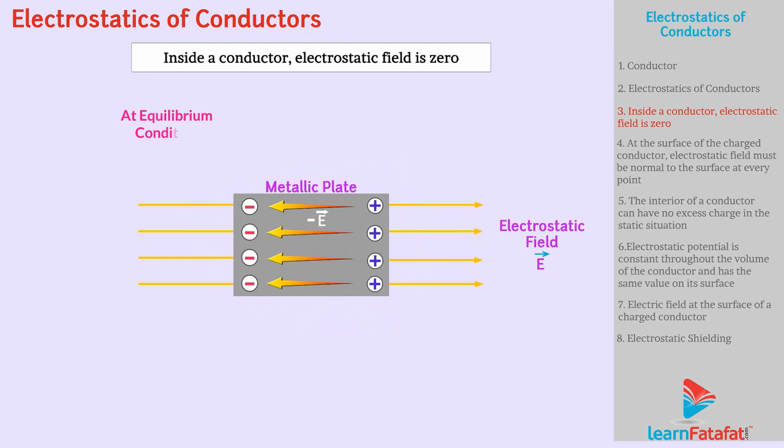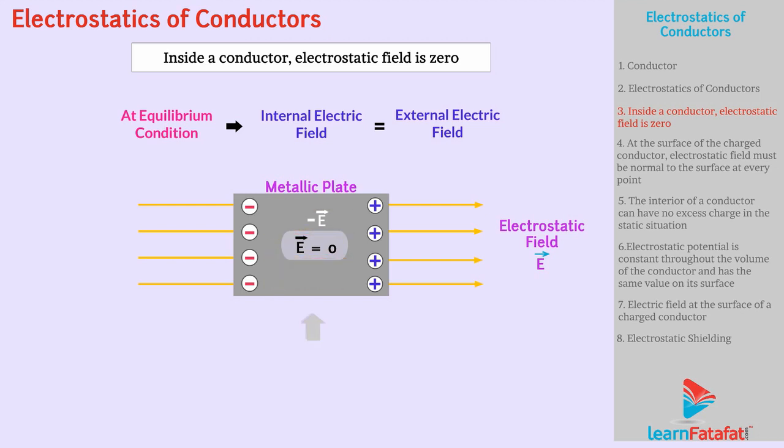At equilibrium condition, when the internal electric field becomes equal to the external electric field, the field inside the sheet reduces to zero. Thus, the electric field inside a conductor placed in an external electric field is zero.